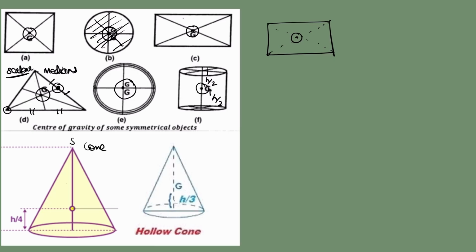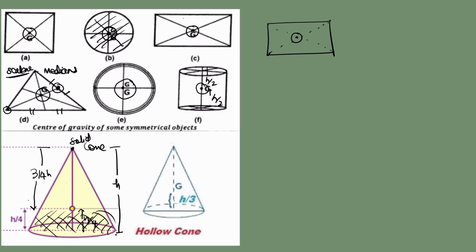This is a solid cone. Remember, the solid cone's center of gravity lies at a height h/4. If the entire height of the cone is h, the center of gravity lies at h/4 from the bottom. That means it lies towards the bottom. Why does that happen? Because more mass is concentrated here. More weight is exerted in the lower part because it is heavier, it is bulkier. And if you have to find it from the top, it will be 3h/4 from the top of the cone.